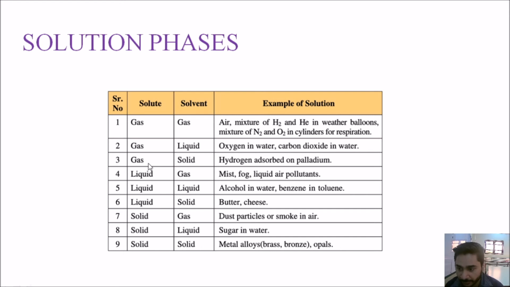The third type of solution is gas and solid solution, and the most common example that we have is hydrogen gas absorbed in palladium. Where do we use this? We use this in industry for carrying out several reactions. You will study a reaction called hydrogenation reaction, in which we carry out reactions with hydrogen in the presence of palladium. In this reaction, basically hydrogen is absorbed inside palladium, and then we use this mixture, this solution, for several reactions in the industry. So this is actually an example of gas in solid solution.